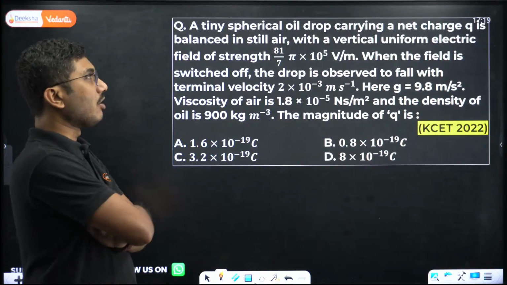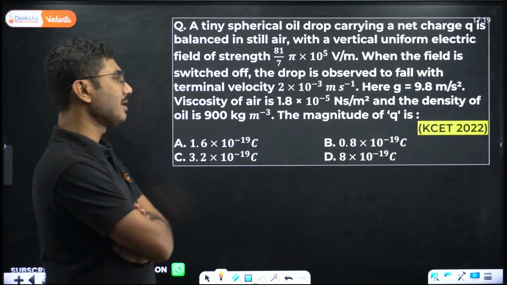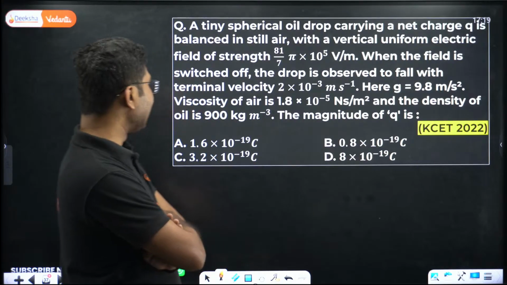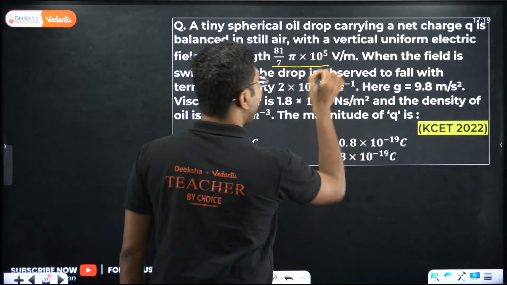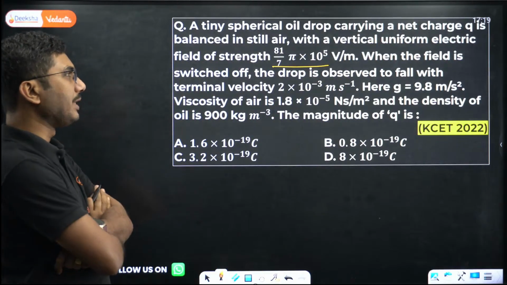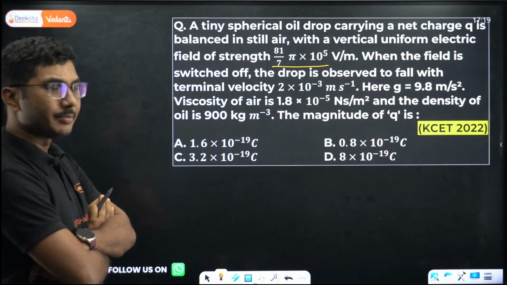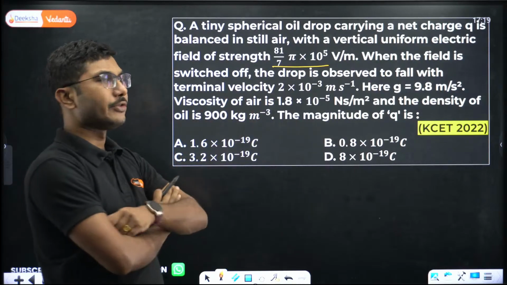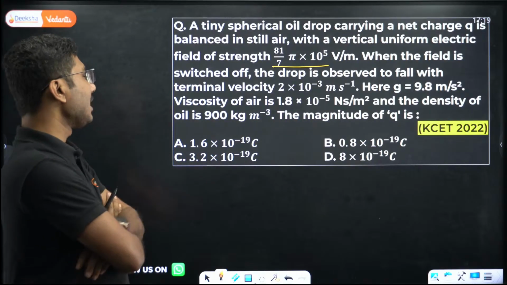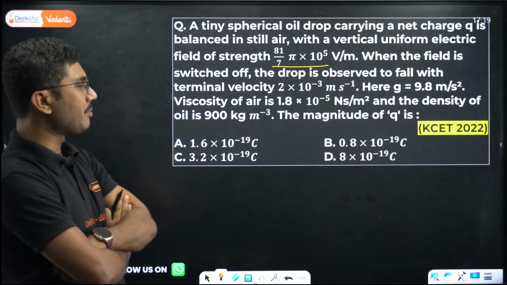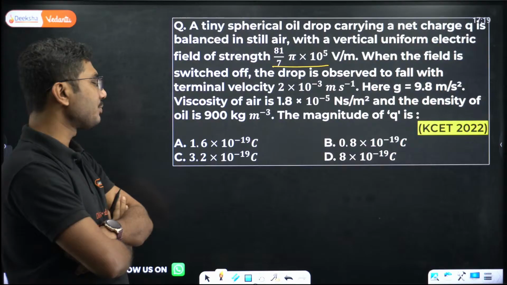A tiny spherical oil drop carrying a net charge Q is balanced in still air with a vertical uniform electric field of strength 81/7 pi into 10 to the power of 5 volt per meter. When the field is switched off, the drop is observed to fall with a terminal velocity of 2 into 10 to the power of minus 3 meter per second. Here g value is 9.8, viscosity is 1.8 into 10 to the power of minus 5, and the density of the oil is 900 kilograms per meter cube.